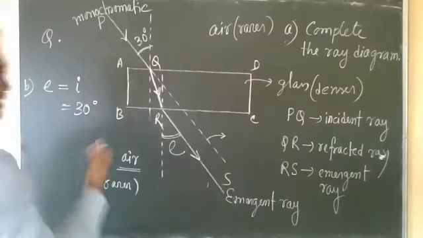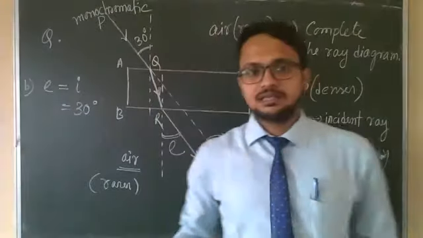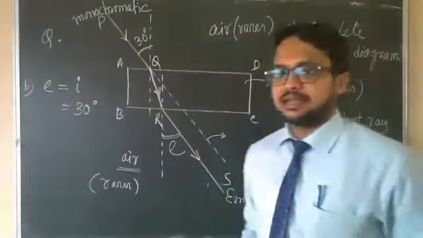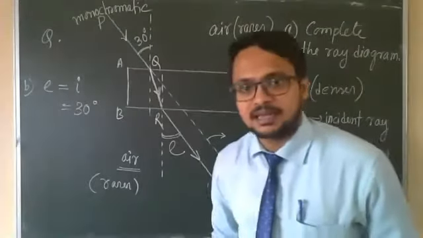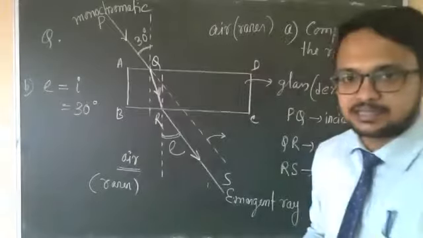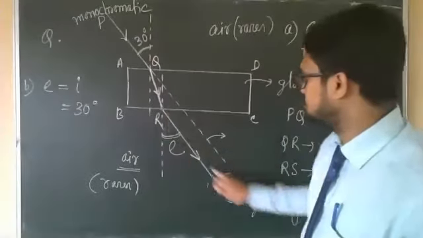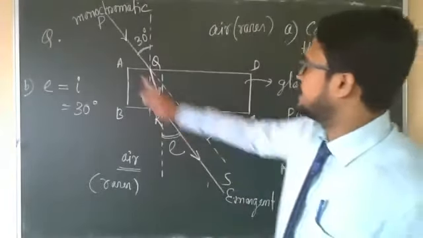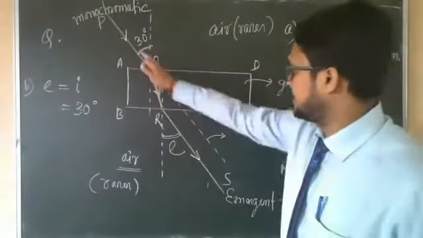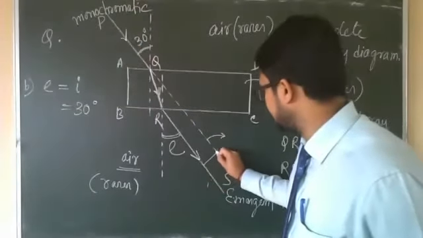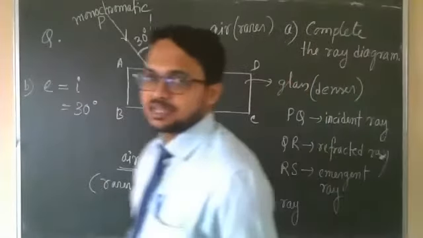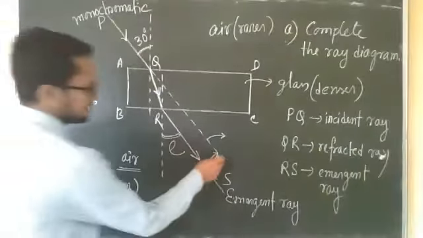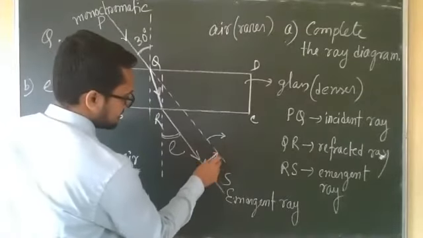30 degree. So you can get this question also. Mark the value of emergent angle in your diagram. Yes, it is 30, and these two, emergent ray and the incident ray, will be parallel, and this perpendicular distance is called lateral displacement.